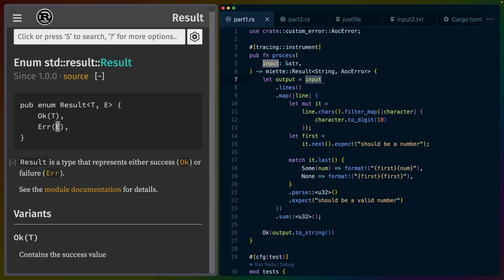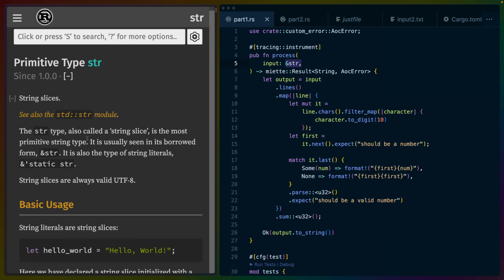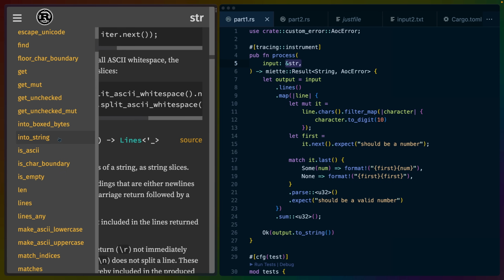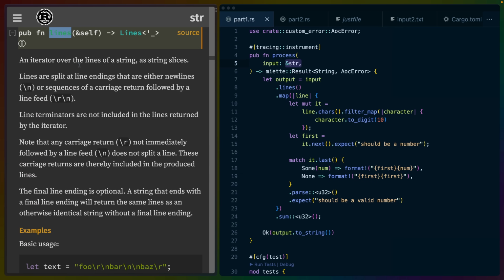So here we've got input, right? And we've got input, which is a string slice. In the Rust docs, if we look for str, we can go to the primitive type and we can open the sidebar. In this case, if we just scroll down enough, we will end up seeing lines here. And if we click on lines, it will take us to lines, which is an iterator over the lines of a string as string slices.